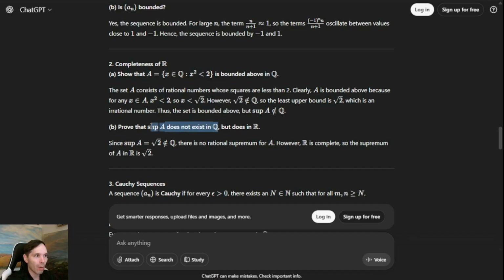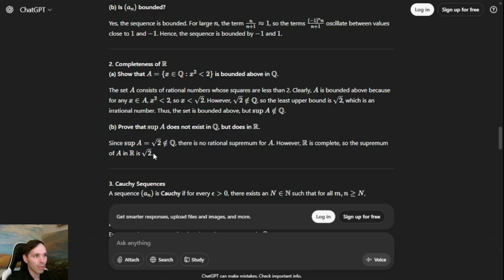So I would definitely count off on this question that they didn't really demonstrate that they understood what a supremum is. But invoking the completeness of R, which of course is kind of given at the headline of the question, they did a decent job of showing that there is a supremum in the real numbers.